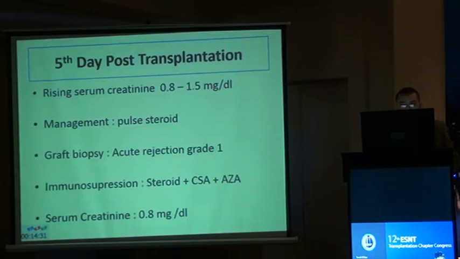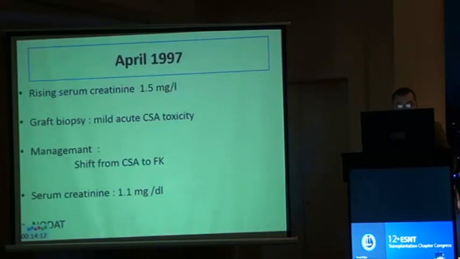On the 5th day post-transplantation, the patient presented with rising serum creatinine from 0.8 to 1.5 milligram per dl, managed empirically by pulse steroid. Graft biopsy revealed acute rejection, which was managed successfully by pulse steroid, and serum creatinine decreased to 0.8 again, with immunosuppression remaining as steroid, cyclosporin, and azathioprine.